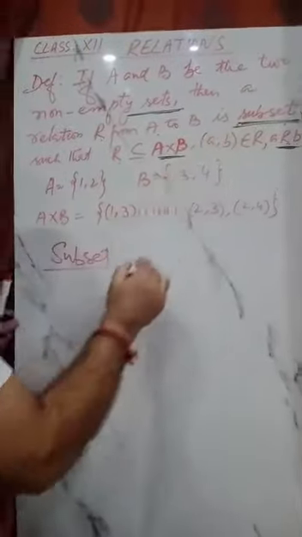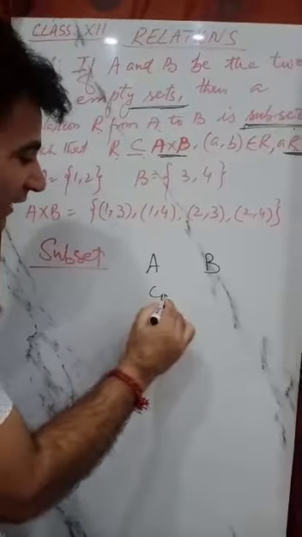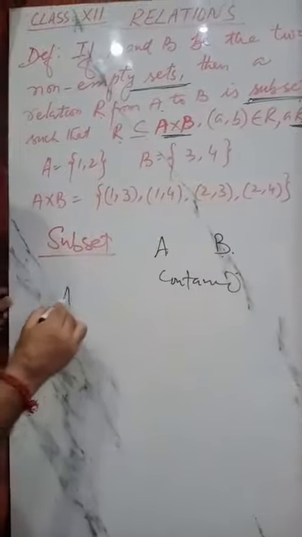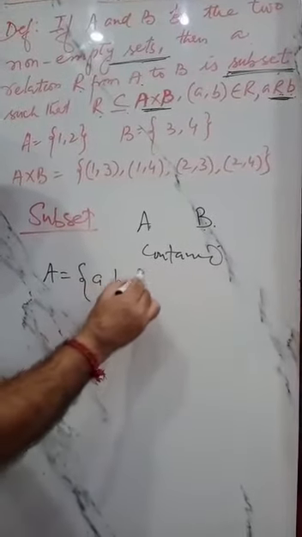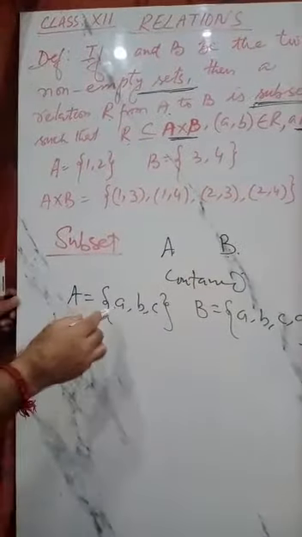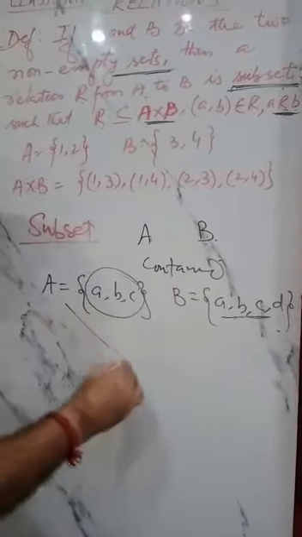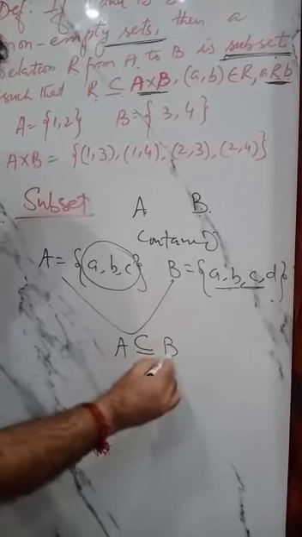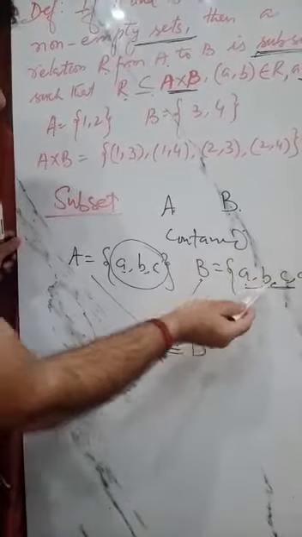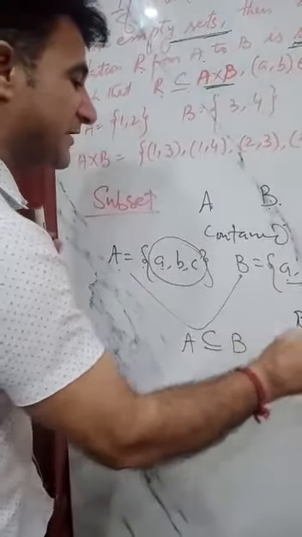If A and B are two sets, a subset means that if all the elements of A are contained in B, then we can say A is a subset of B. Let us take an example. Set A has the listed elements a, b, c and set B has the listed elements a, b, c, d. All three elements of set A are there in set B, so A is a subset of B. But all the elements of set B are not in set A, so B is not a subset of A.